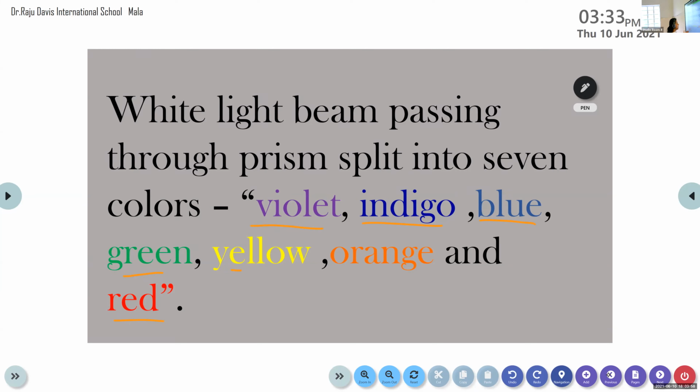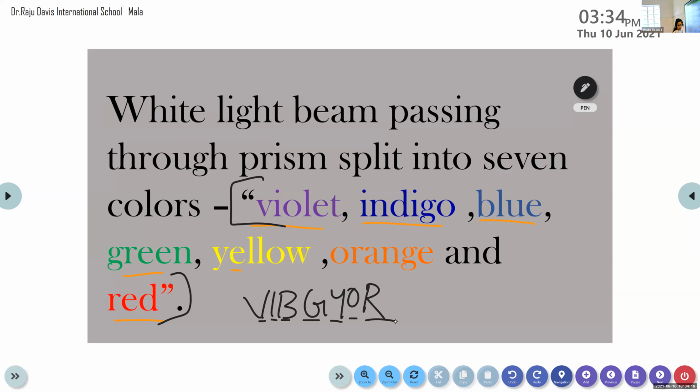What are the different colors present in a white light? White light consists of 7 colors, or in short form we write VIBGYOR. V for violet, I for indigo, B for blue, G for green, Y for yellow, O for orange and R for red.